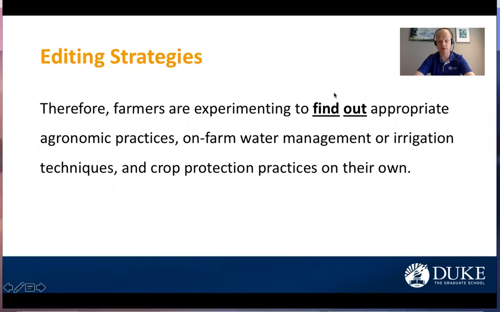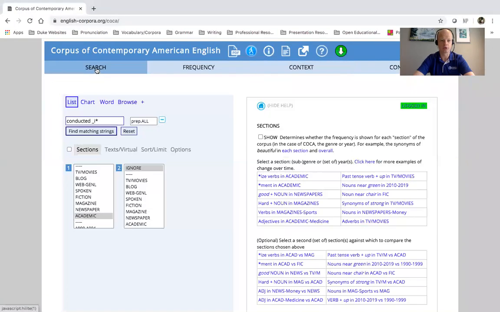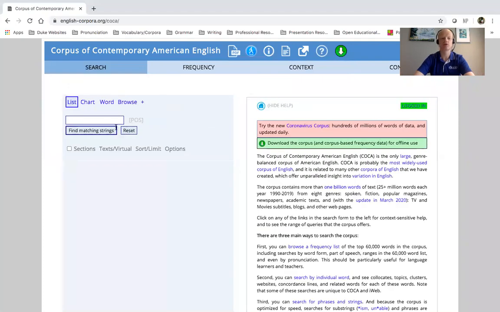So what I'm going to do here is go back to search and reset my search options. I want to search for find out, but I want to see all of the corpora, all of the subcorpora together, and I want to determine in which context this phrasal verb is most likely to appear. If it has a lot of use in academic writing, I can be confident that using this word is an academic, formal style of writing.